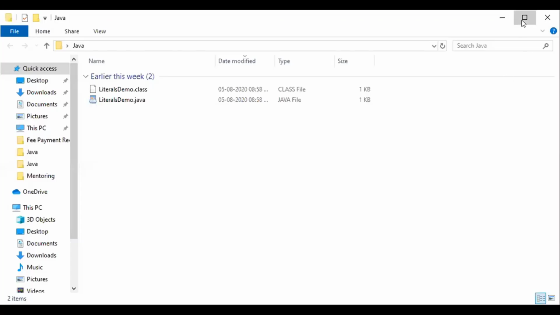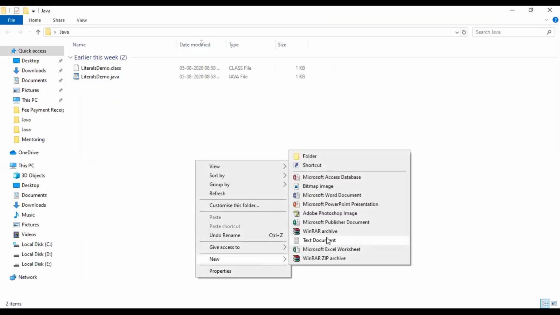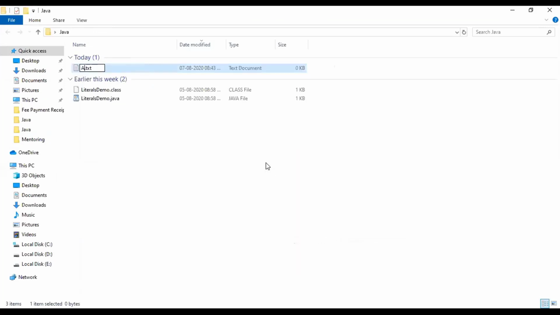Here is my folder. I just wanted to create one file. I will write it as AddDemo. The intention is to make one Java file which will show how addition is done. A few people have asked a question because they got problems with respect to file type. Keep one thing in mind.